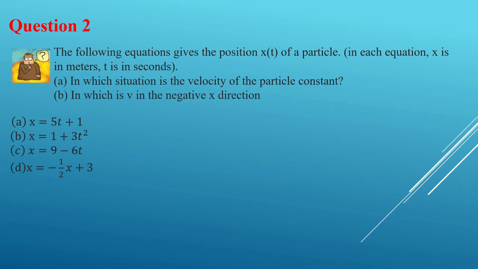Okay, in this question we are dealing with the velocity equation. It says the following equations give the position x of a particle, and it asks you in which situation the velocity of the particle is constant, right?